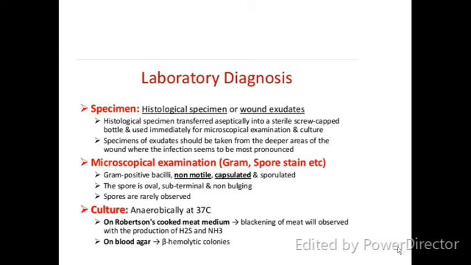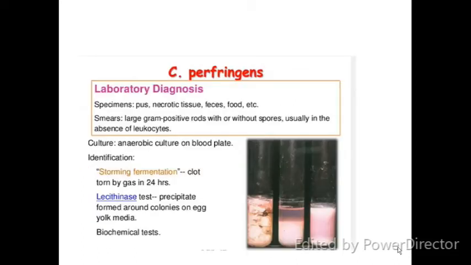And culture: anaerobic culture at 37 degrees centigrade on Robertson cooked meat medium. Okay, and blood agar. In Robertson cooked meat medium, blackening of the meat will be observed with the production of hydrogen sulfide and ammonia. Okay, it will cause black spots in the Robertson cooked meat medium. In the blood agar, it will cause beta hemolytic colonies. Now, laboratory diagnosis: specimens can be necrotic tissues, fecal matter or food matter. They will show gram-positive rods with or without spores, usually in the absence of leukocytes. And stormy fermentation: identification of stormy fermentation, clot torn by gas in 24 hours.